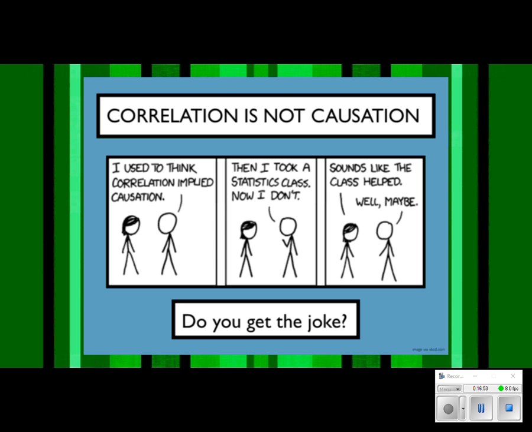But there are going to be things where the variables can be, yes, this and this are correlated, this causes this to happen.